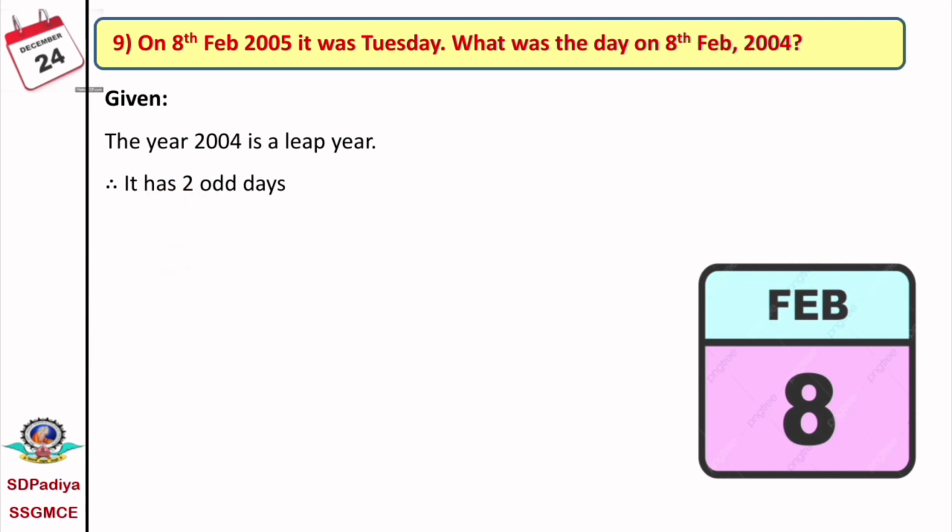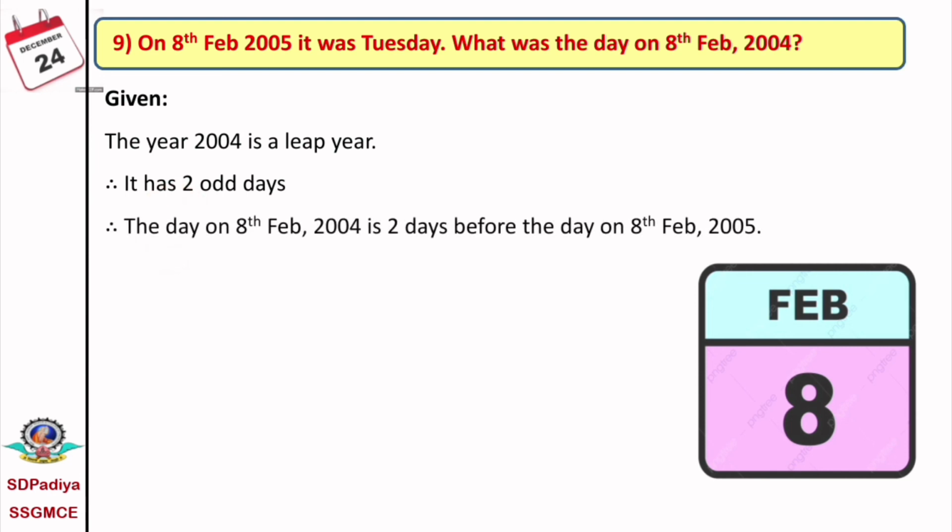And with 2 odd days, if on the 8th February 2005 it was a Tuesday, then on the 8th February 2004 the day was 2 days before. That is, the day on the 8th February 2004 is 2 days before the day on the 8th February 2005. Hence, this was a Sunday. The 8th February 2004 is a Sunday. Therefore, it is consistent that the 8th February 2005 is a Tuesday.